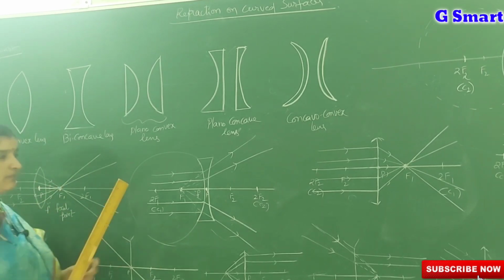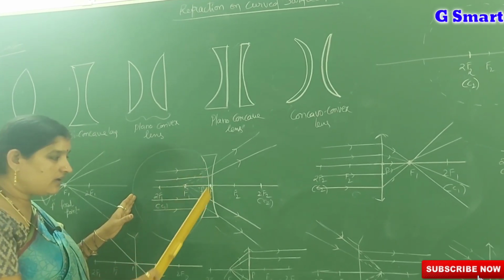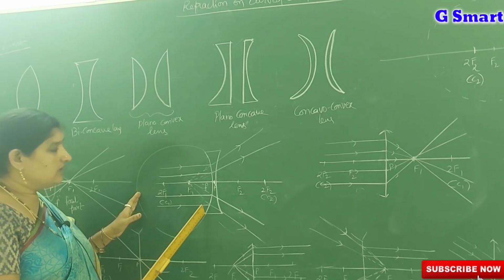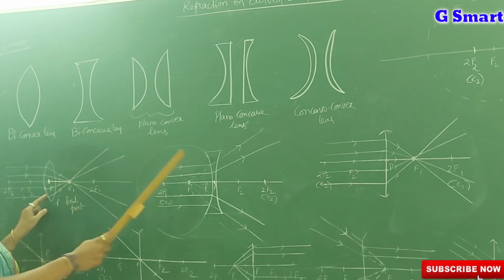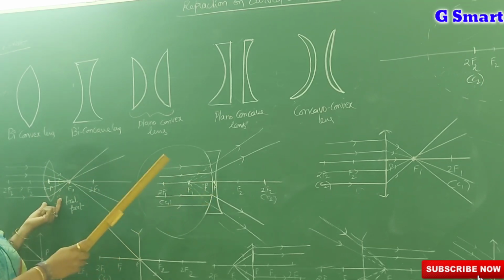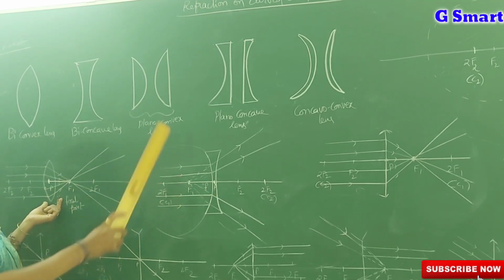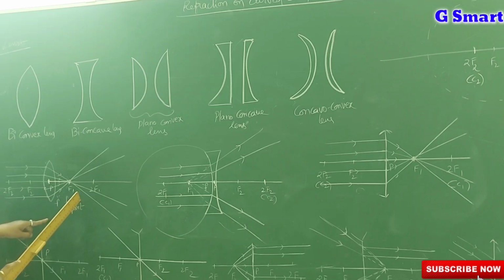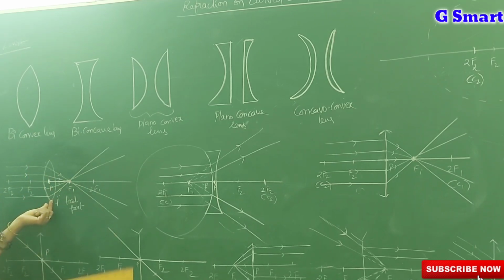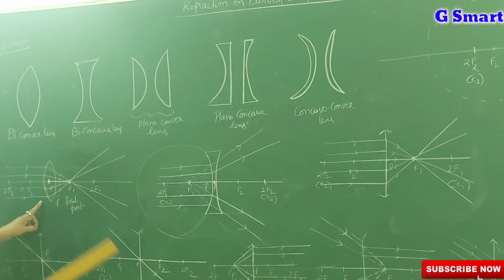In the same way, a parallel beam of light is incident on a biconvex lens, but the thickness of these lenses, this biconvex lens and this biconcave lens, is very small. That's why we consider only one curved surface. Actually, it has two curved surfaces, and refraction takes place at both surfaces. But we consider the thickness to be very small, negligible for counting. That's why we can take it as only one curved surface.